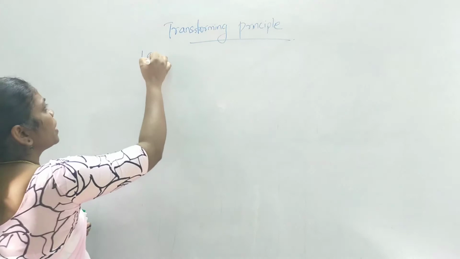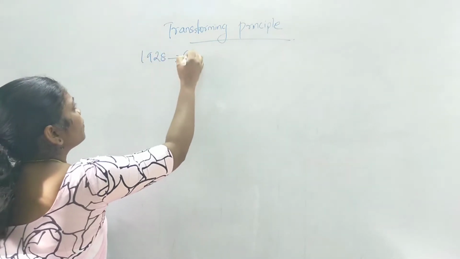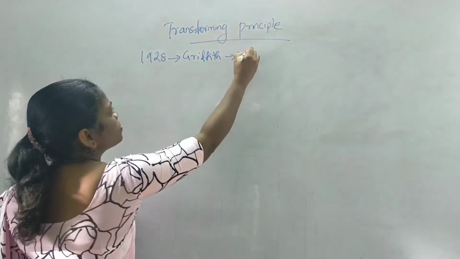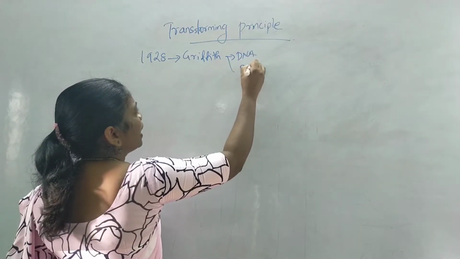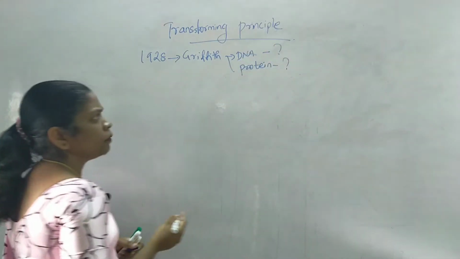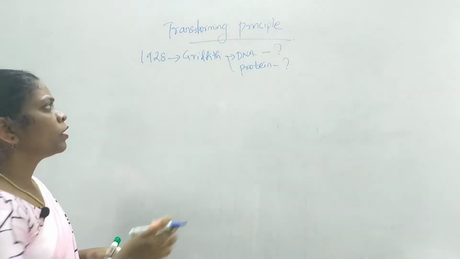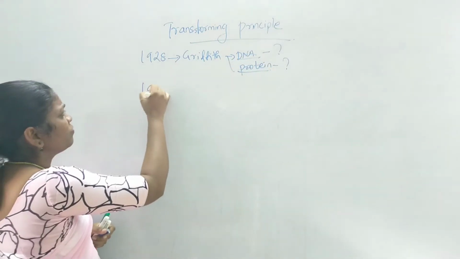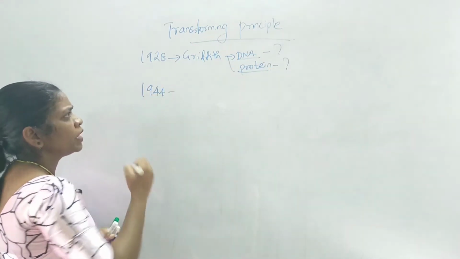Griffith did an experiment in the year 1928, but he didn't give any conclusion on whether DNA carries the information or protein carries the information. So he didn't come to a clear conclusion. To give a clear conclusion on whether it is DNA or protein, in the year 1944 they conducted an experiment.